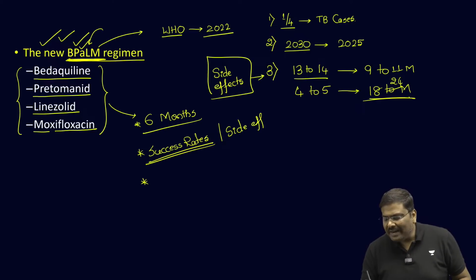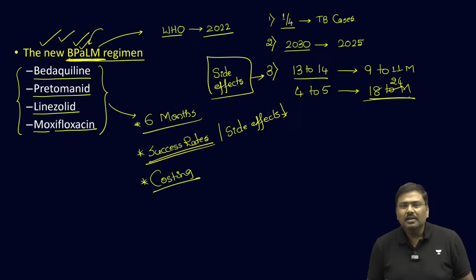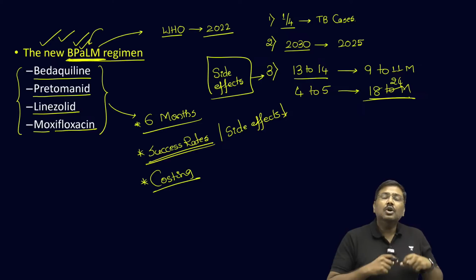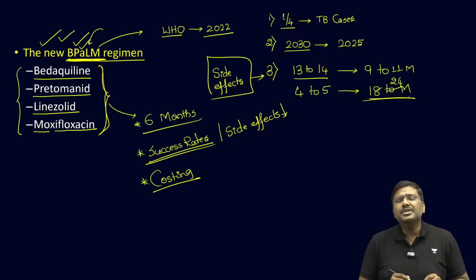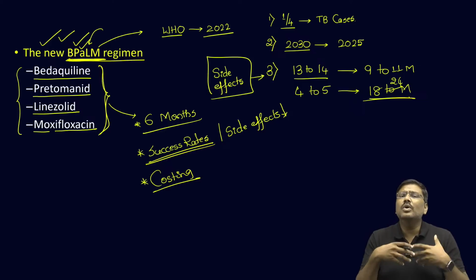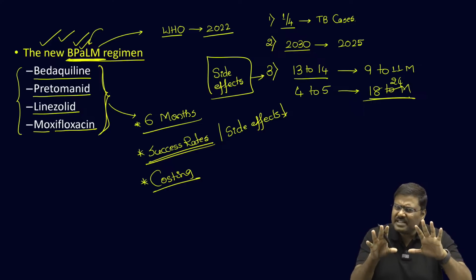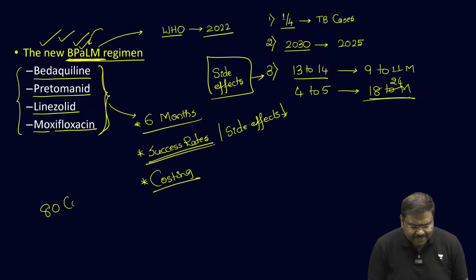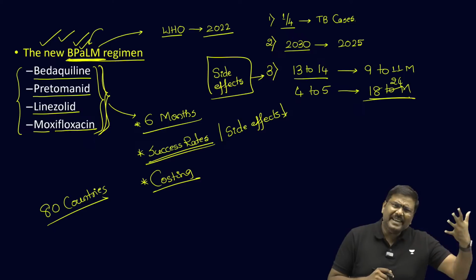And the point number 3 will be in terms of costing. In terms of costing, compared to the earlier regime, the cost of taking this kind of medication is very, very low. In fact, various surveys which have been conducted over a period of time say that more than 80 countries around the world have already shifted to this methodology of combination of 4 drugs.